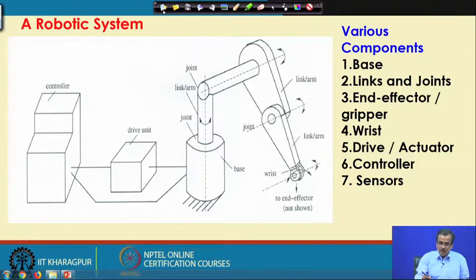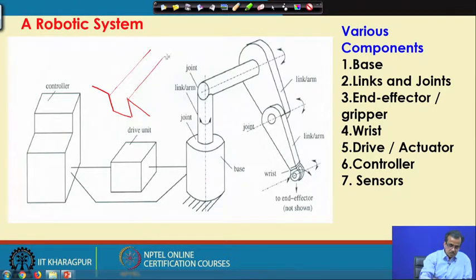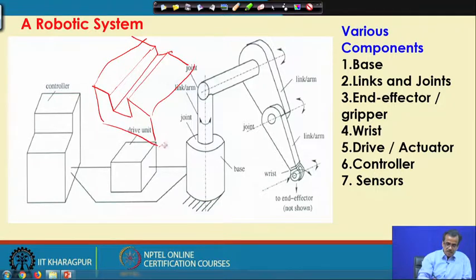If I draw the prismatic joint, supposing that I have a block like this, now here I can insert one key of this type.